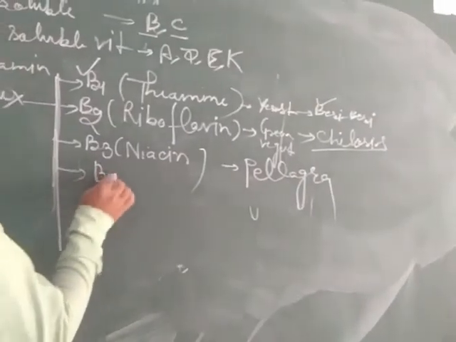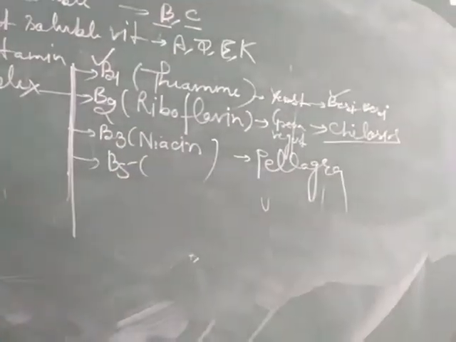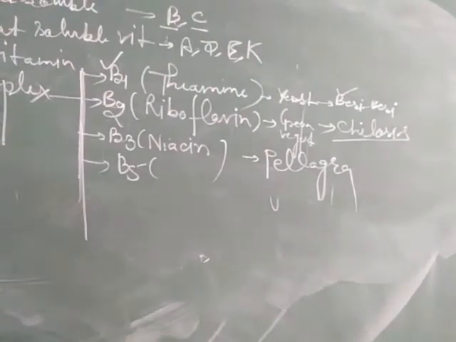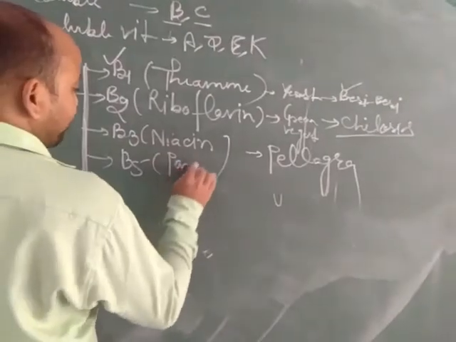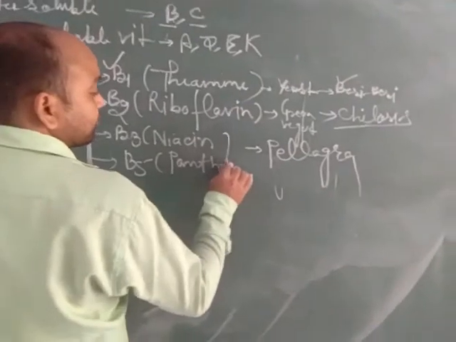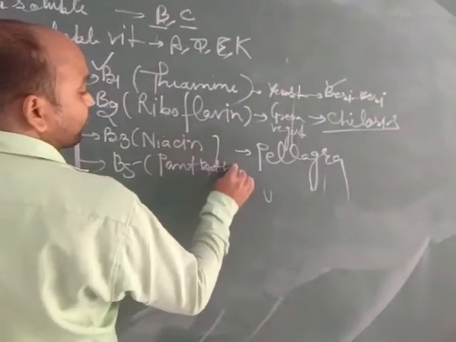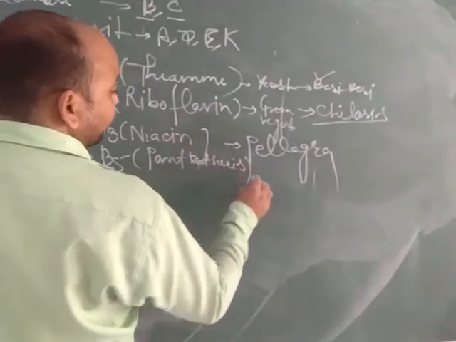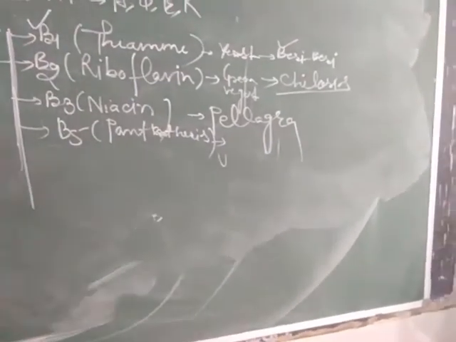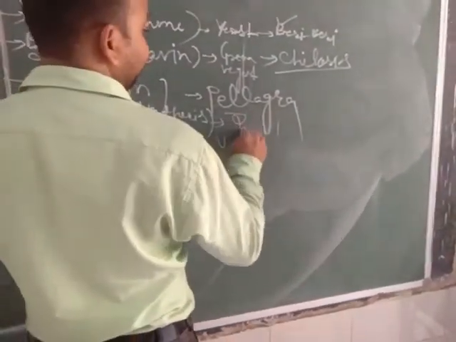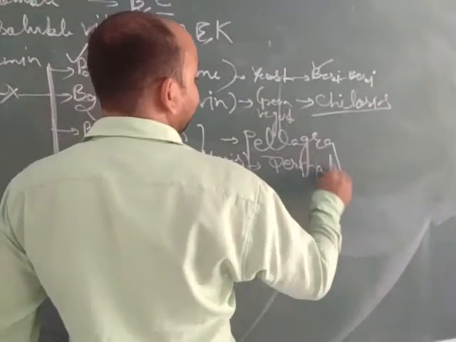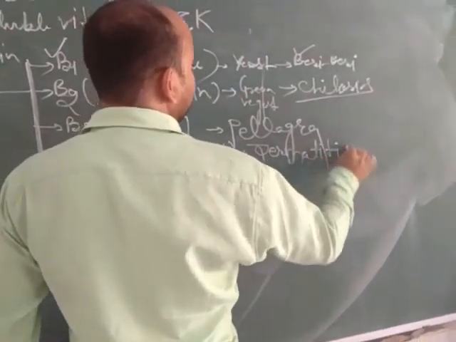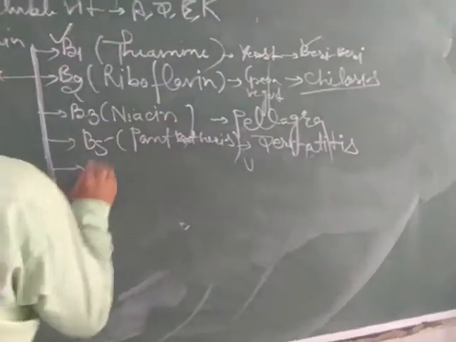Now the next type of vitamin B complex is vitamin B5, that is pantothenic acid. It is also obtained from eggs, green vegetables and whole grain wheat. Due to its deficiency, dermatitis is caused, which is a type of skin disease.